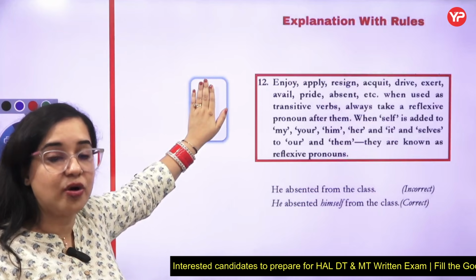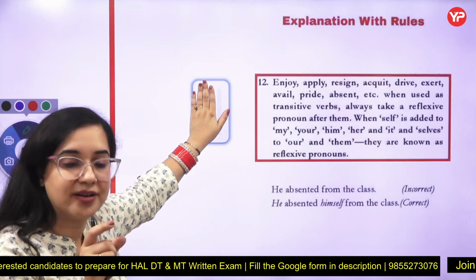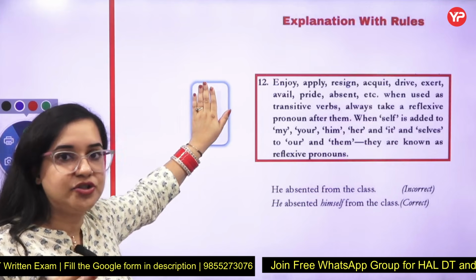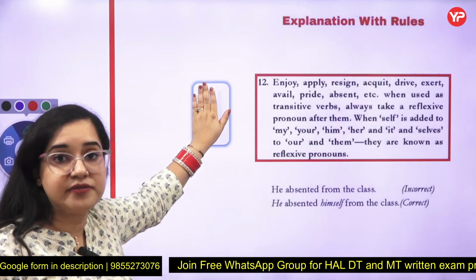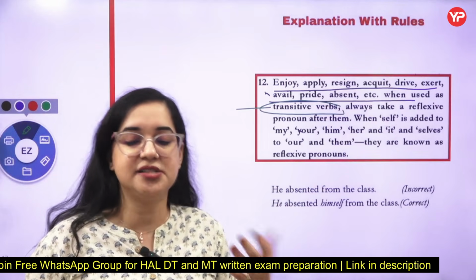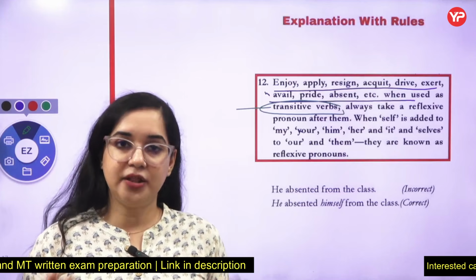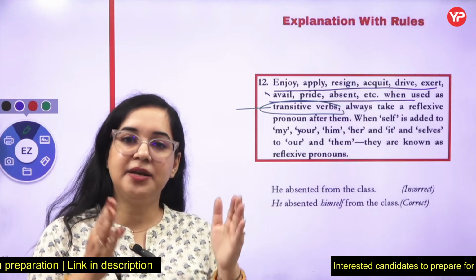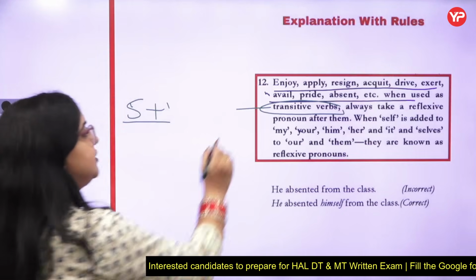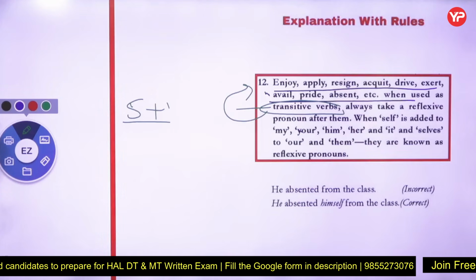How to differentiate? In the verbs class I have taught it. Whenever you can answer the question what, she eats, what? She eats an apple. She drinks, what? She drinks milk. She laughs, what? That doesn't make sense. So the statements where what makes sense, those are called transitive verbs. And the ones where no object is needed, which can be completed only with subject and verb, are intransitive verbs. Whenever they are used as transitive verbs, we will always attach reflexive pronouns with them.